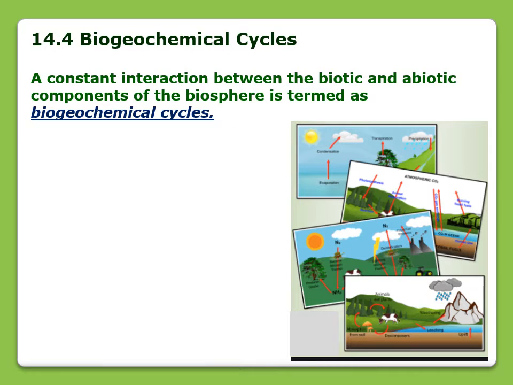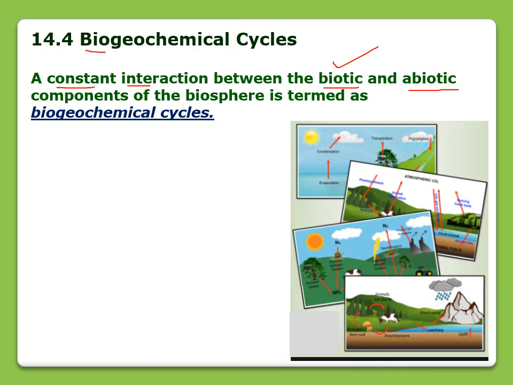At first, let me tell you what biogeochemical cycle means. Actually, biogeochemical cycle means the constant interaction between the biotic and abiotic components of the biosphere. Biotic components means the living components like animals, birds, and human beings.